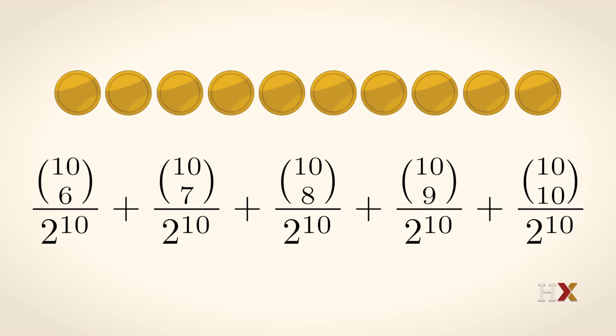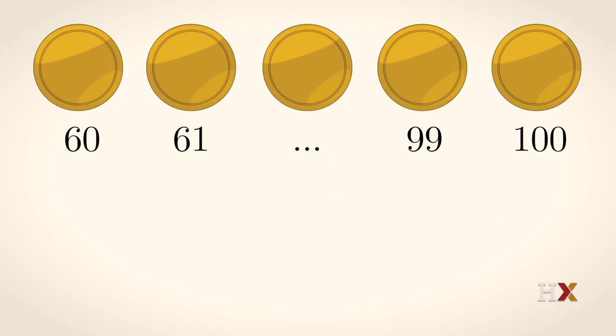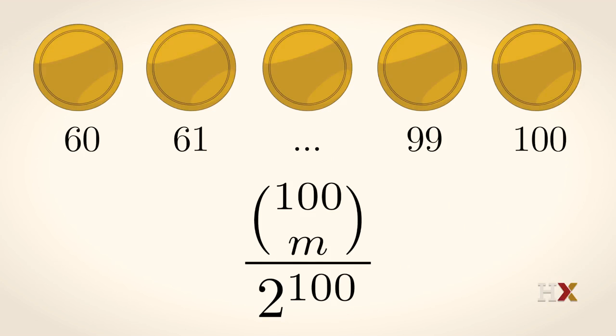That's not too bad. But suppose we wanted to calculate the probability of getting at least 60 heads in 100 flips of the coin. Well, for each number between 60 and 100, we can calculate the exact probability of getting m heads. That's 100 choose m divided by 2 to the 100th power. That might be an interesting thing to calculate, but even if we did that, we'd have to add up the 41 terms where m is 60, 61, 62, up to 99 and 100.